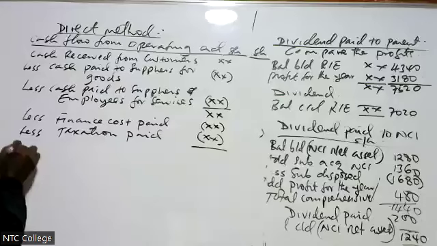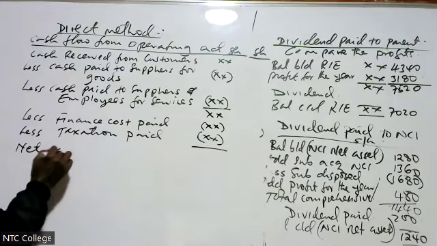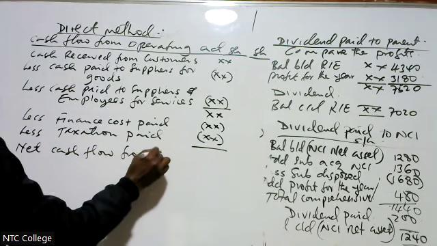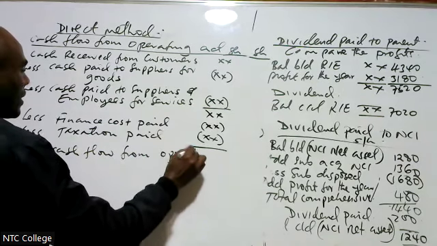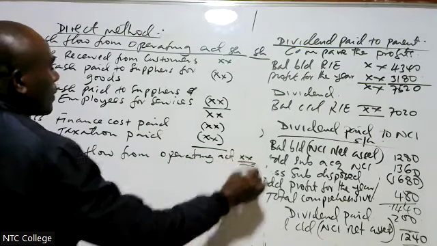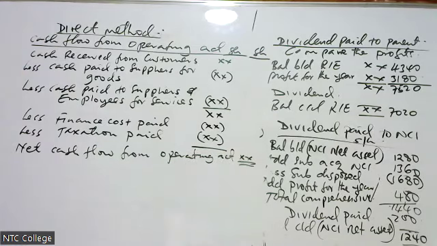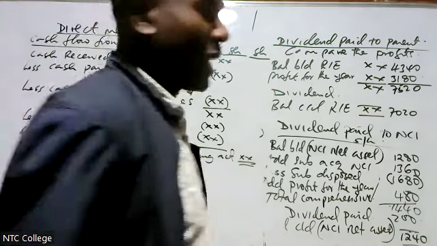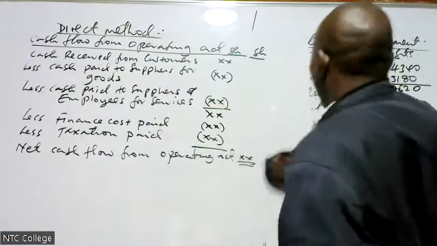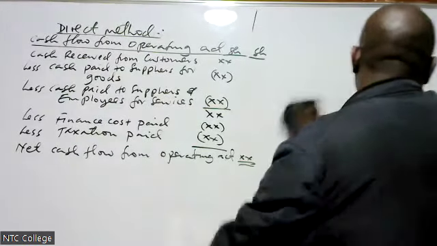Then we get the net cash flow from operating activities. That's our A, and that's the end of our operating activities under direct method.